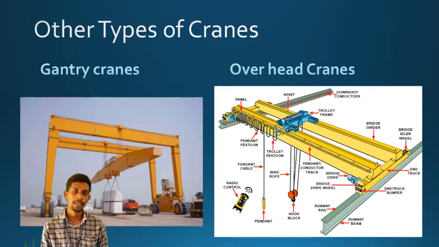And the overhead crane, you can see in the second image. It has a trolley type arrangement, meaning it has a running beam, two running beams, or sometimes rails, and the crane operates over that running beam. It has a hook type arrangement to lift the weights.